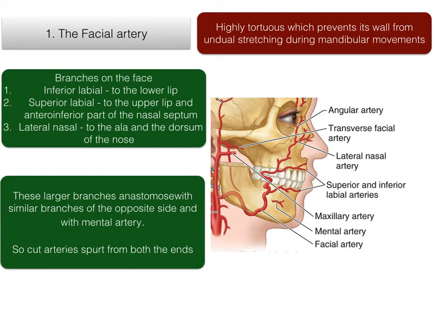Coming to the nature of the facial artery, it is highly tortuous, which prevents its wall from undue stretching during mandibular movements. Branches on the face are the inferior labial, superior labial, and the lateral nasal. These larger branches anastomose with similar branches of the opposite side and with the mental artery. So cut arteries spurt from both the ends during surgery.